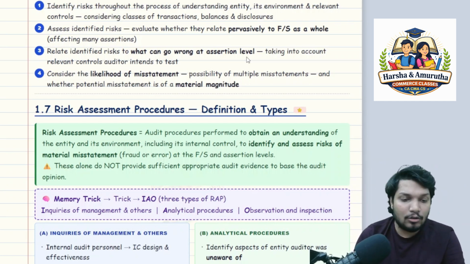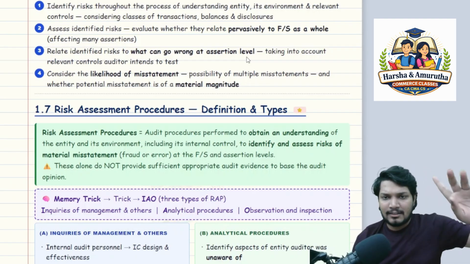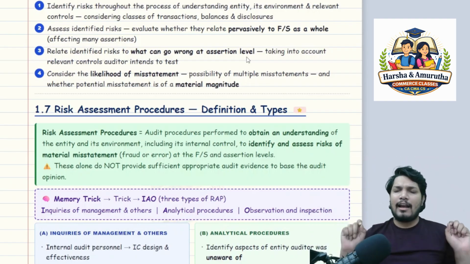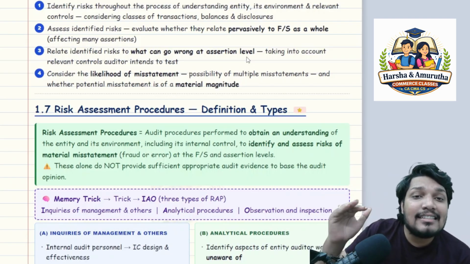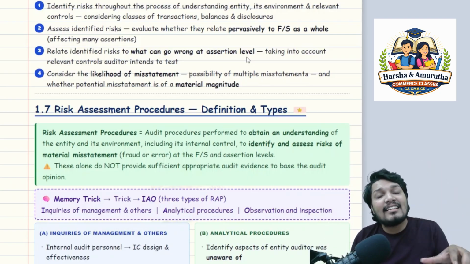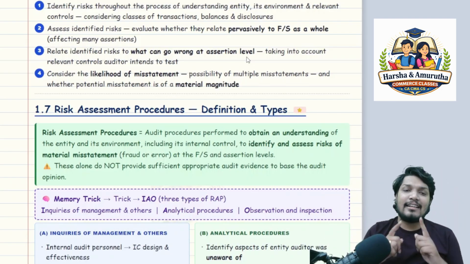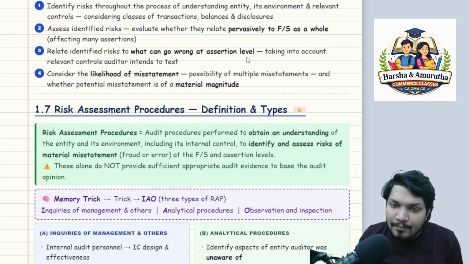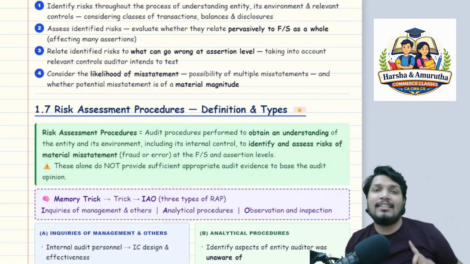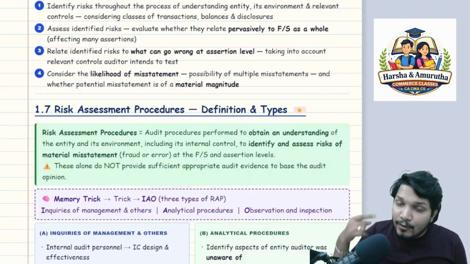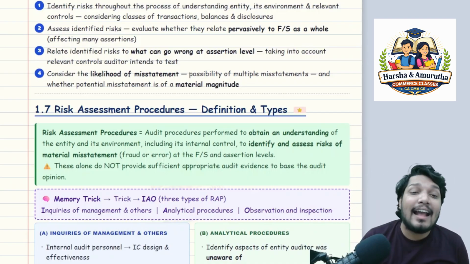First, I got my risk. Next, assess the risk, whether they pervasively affect the financial statements as a whole. It is not just affecting one assertion, it is affecting many assertions. First, identify. Second, assess.